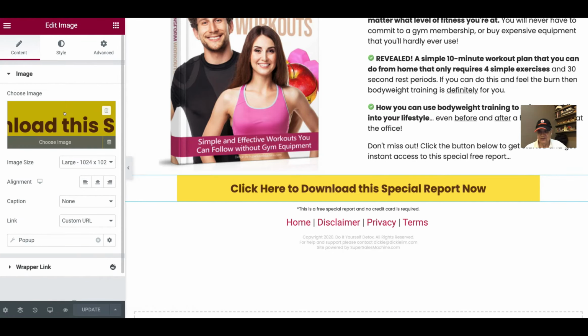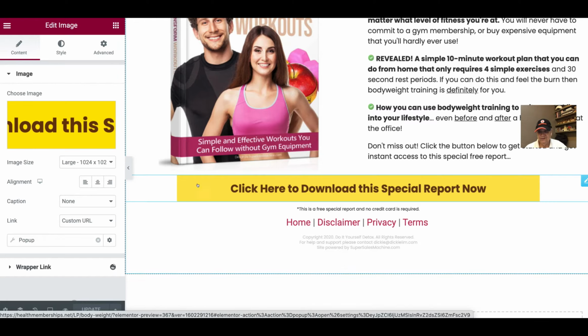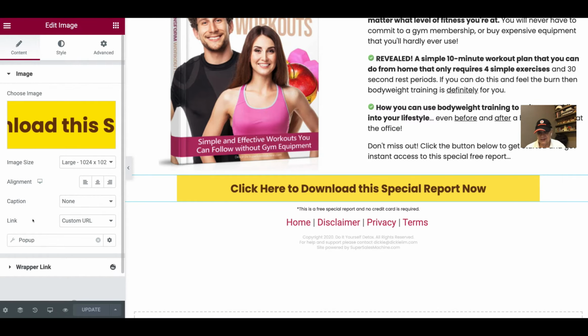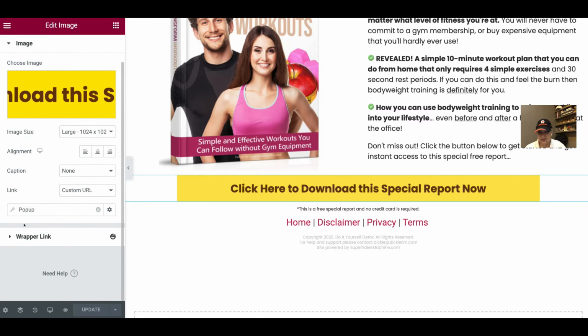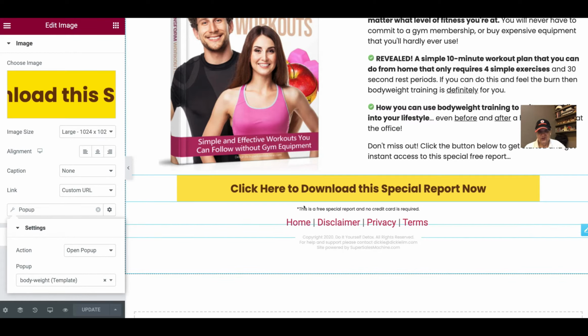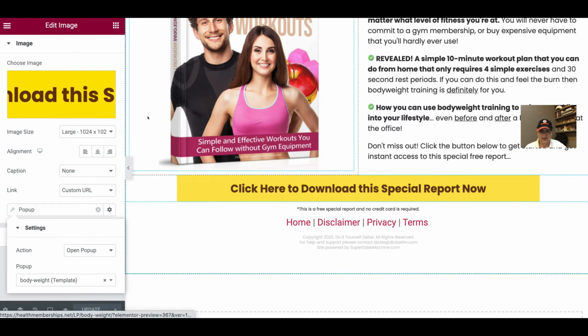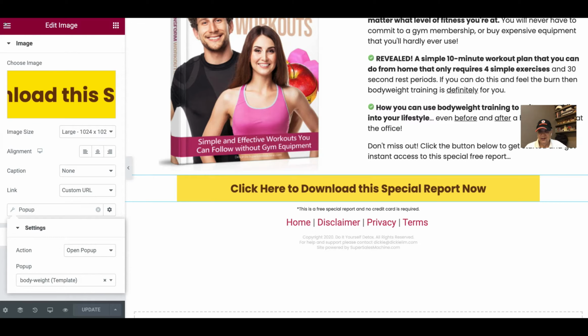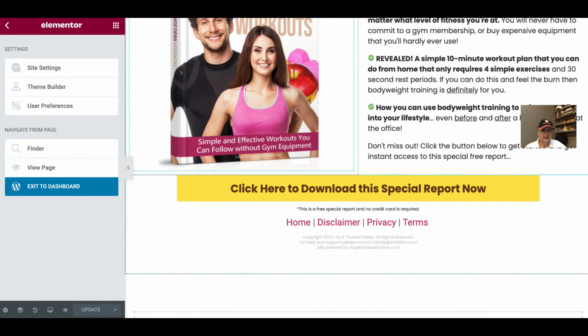Basically here is an image of the pop-up. You can see here. Of course we set the size, and then you notice here on the widget you see it is a pop-up. Now I will show you when you click this button here, I will look for pop-up and they will look for the name of my pop-up. My pop-up name is body weight. This is a template. Okay, so I'm going to show you this part here. Instead of us just knowing that this is a pop-up, now I'm going to show you how the pop-up is done.